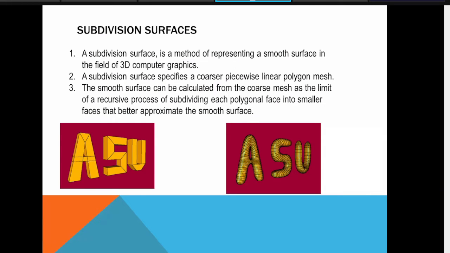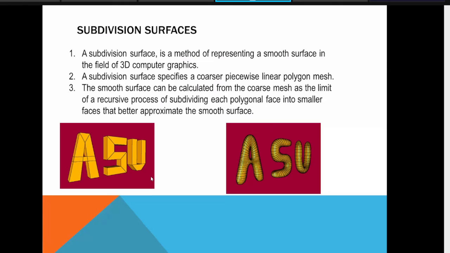Subdivision surfaces. These are also an interesting type to model your object. Subdivision and simplification are the two terminologies related to optimization, optimization and accuracy. As you can see in this figure, in the first figure, whenever you are creating the letters ASU, those are just a flat model, right? There is no curvature or simple curve to make it look interesting.